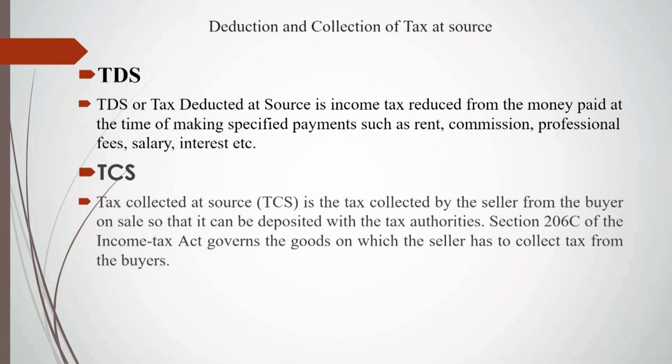What do you mean by the TCS? Tax collection at sources. Tax collected at sources, TCS, is the tax collected by the seller from the buyer on sale, so that it can be deposited with the tax authority. Section 206C of the Income Tax Act governs the goods on which the seller has to collect tax from the buyers. So we can say in simple words, TDS is computed on the earned income, but TCS is computed on the volume of sale proceeds.